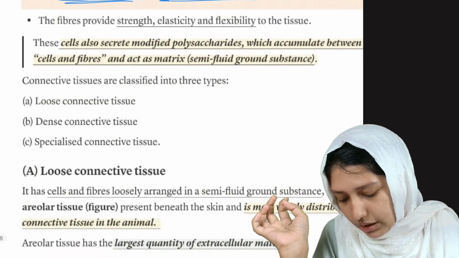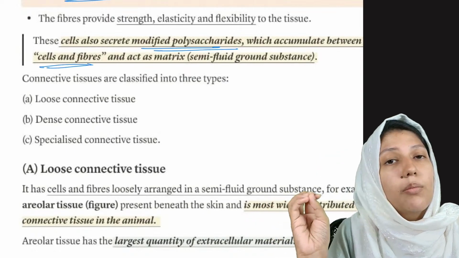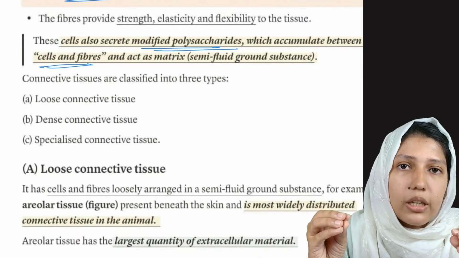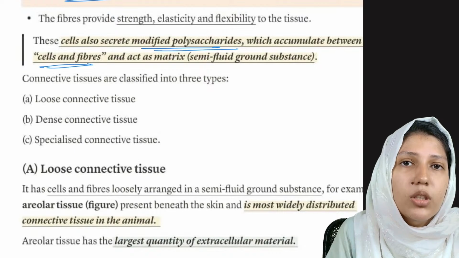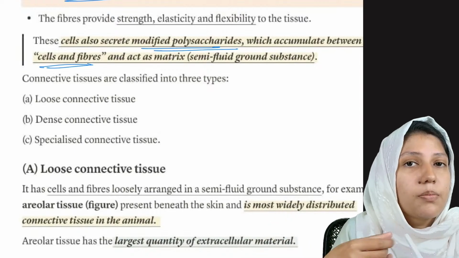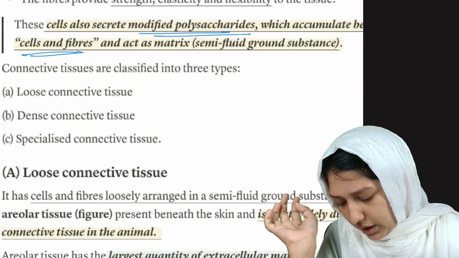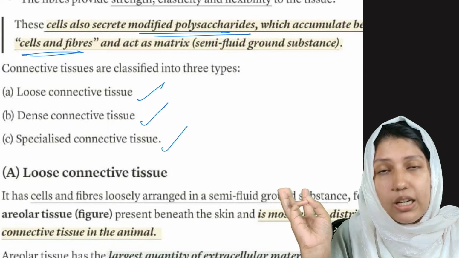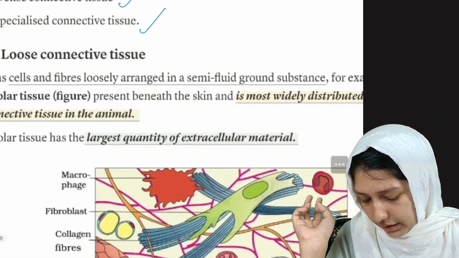The cells also secrete modified polysaccharides, which will be scattered between the cells. They also secrete some modified polysaccharides which will be scattered between the cells and fibers, and they form the matrix. Okay, they form the matrix. Now the connective tissue is classified into three types: loose connective tissue, dense connective tissue, and specialized connective tissue. Clear? What about loose connective tissue?